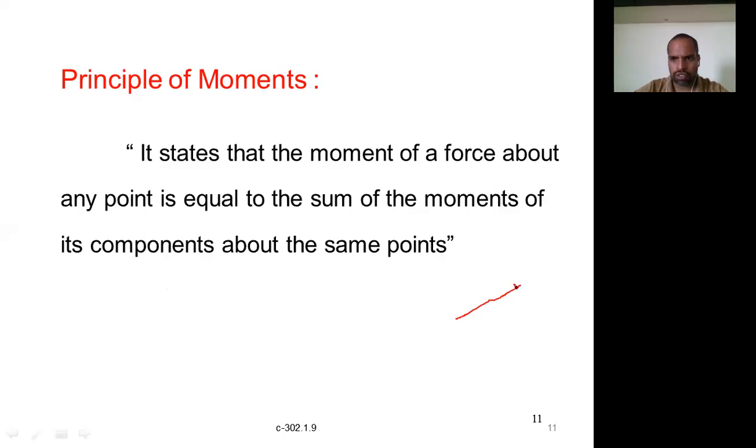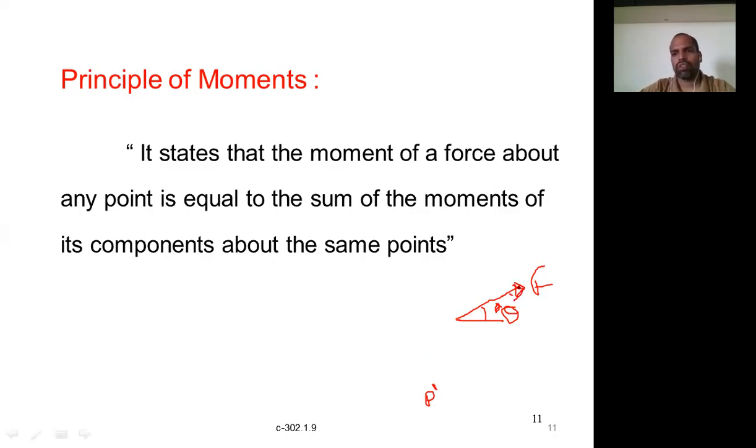So, a force F is acting at an angle theta with the horizontal. I want to calculate the moment due to this force at some point. This is a point P about which I want to calculate the moment due to this force.